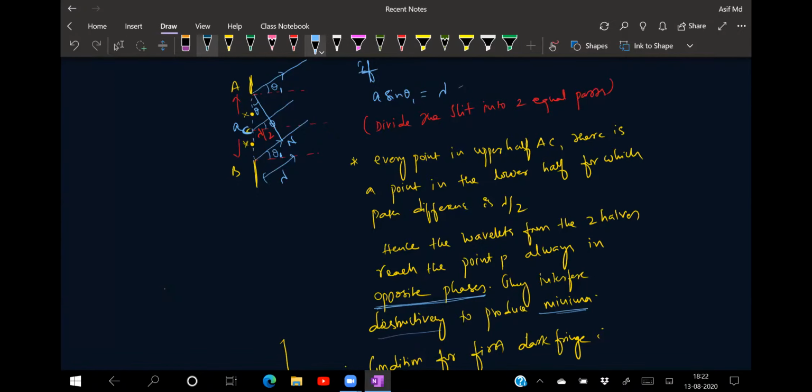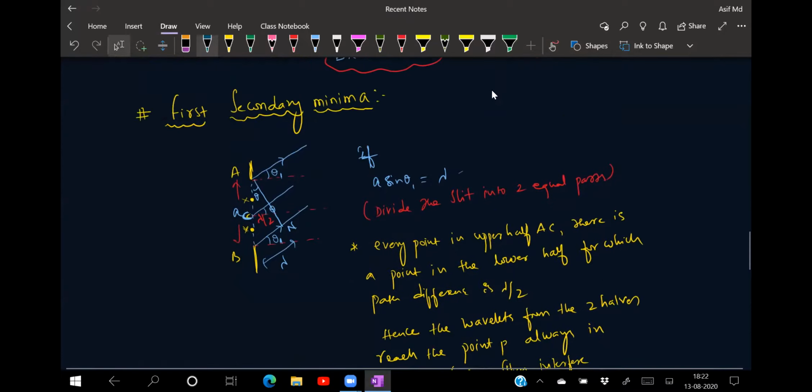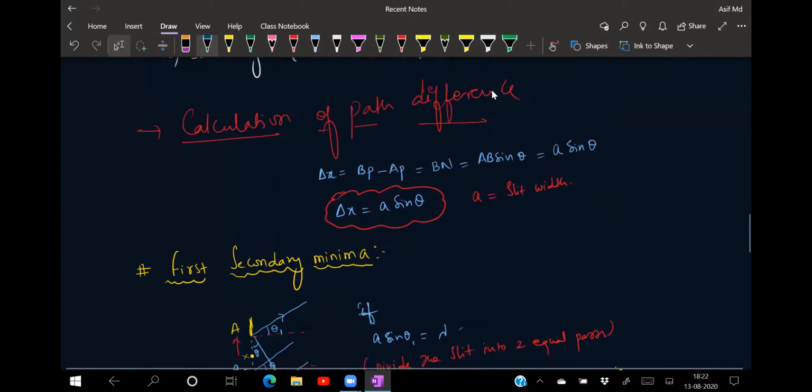That is the reason a sin theta 1, I'm taking it as lambda. Is that point clear for everyone? Make your confusion clear here. If you have any doubt, please try to talk to me. I'll help you out. Otherwise, it will still be a big problem for you in the near future. So please try to go through the diagram right now.